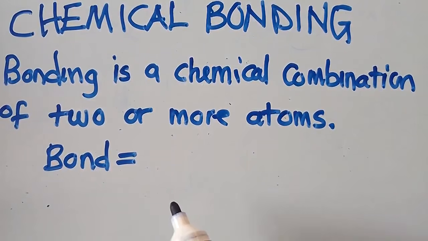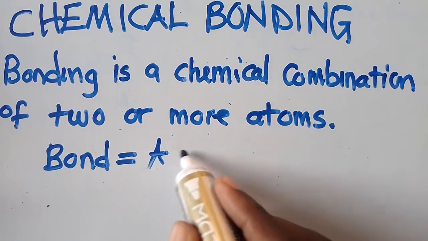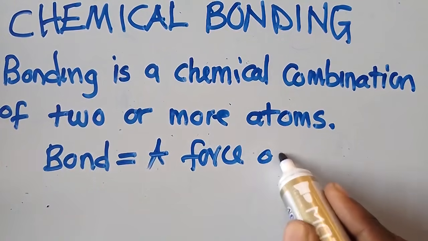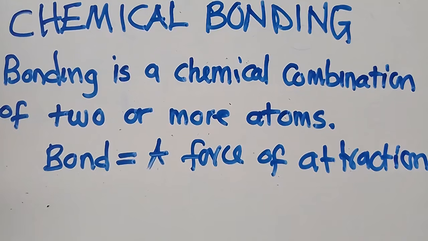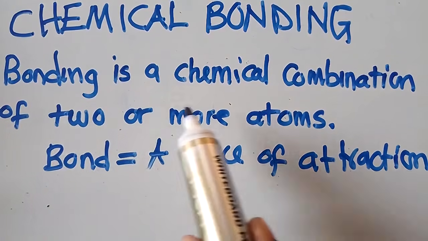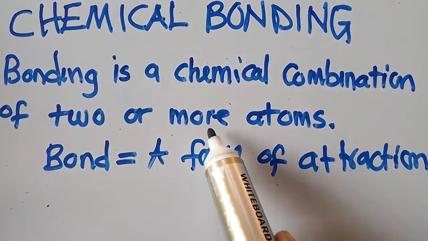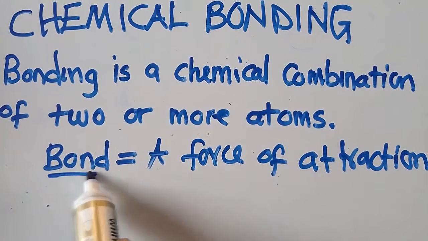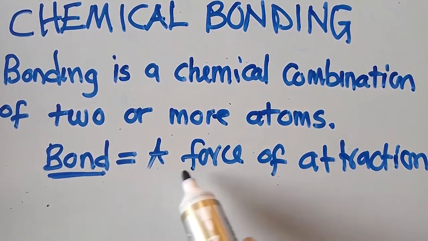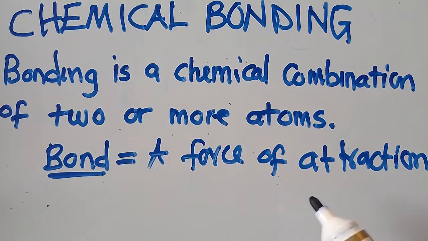So now, what is a bond? A bond is just a force of attraction. So bonding is a chemical combination of two or more atoms. When they combine together, they form a bond, and a bond is a force of attraction between atoms. So atoms are held together by these forces of attraction.